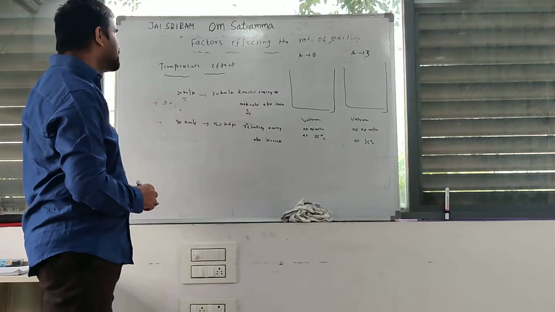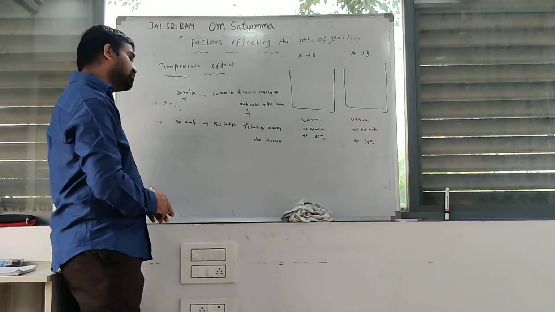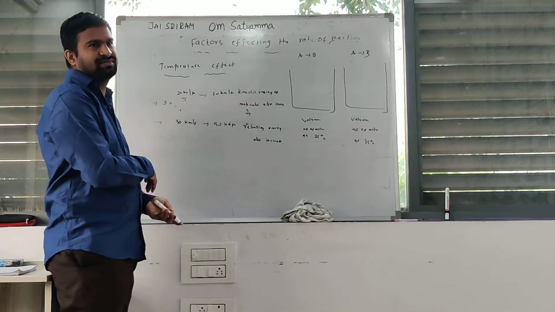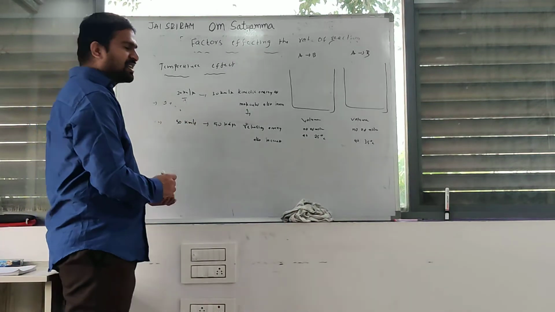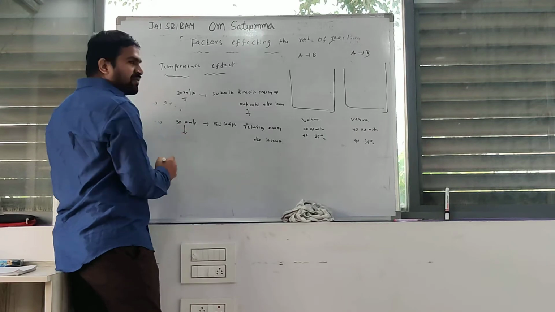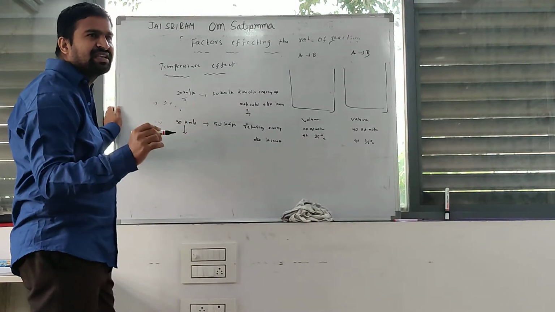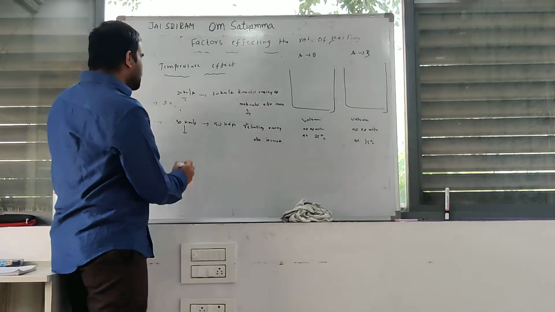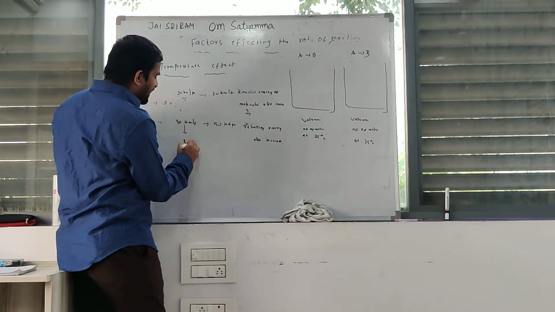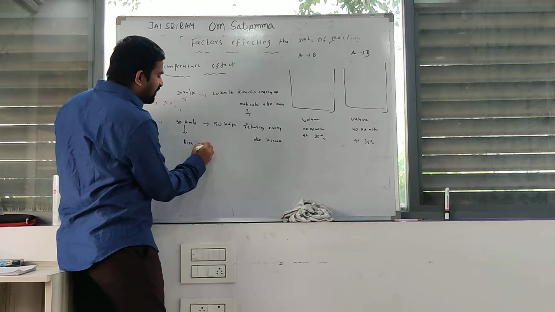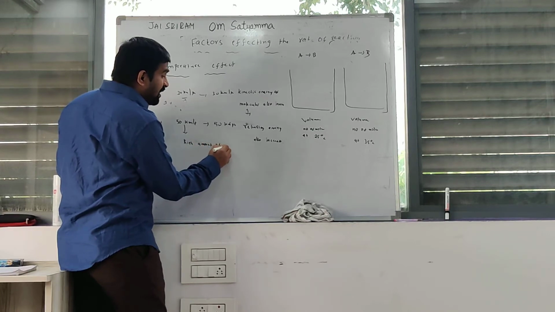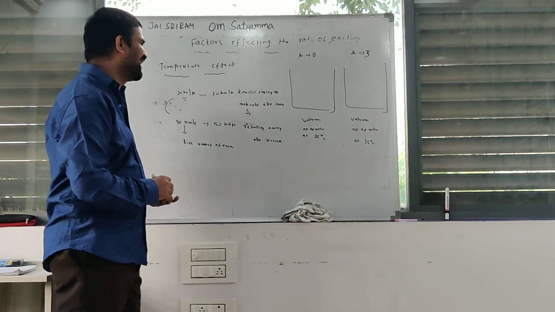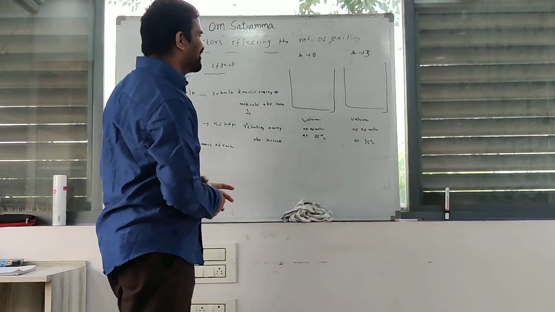In these two collisions, which collision is stronger? The 50 km per hour bike collision is very strong and very damaging. What does that mean? It releases a high amount of energy compared to the other one.